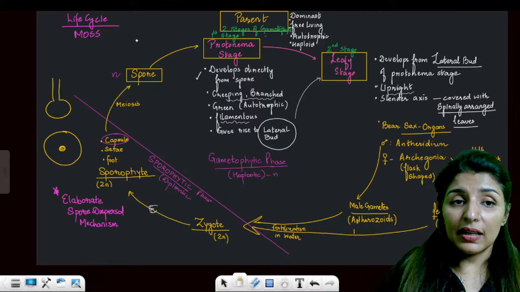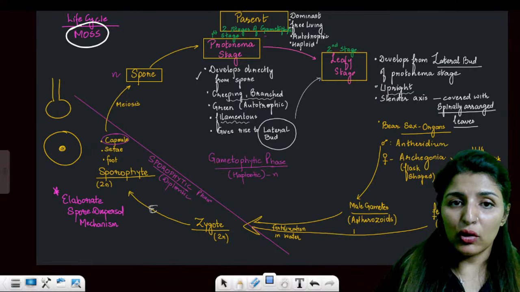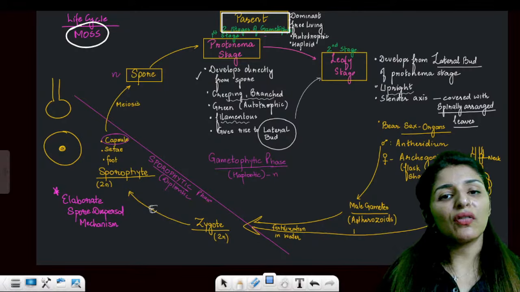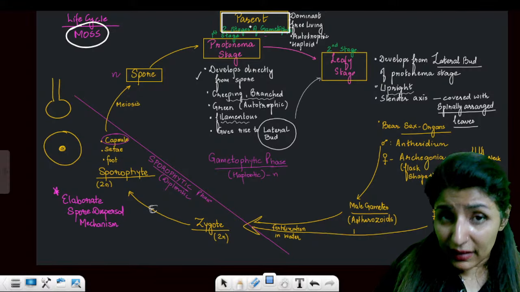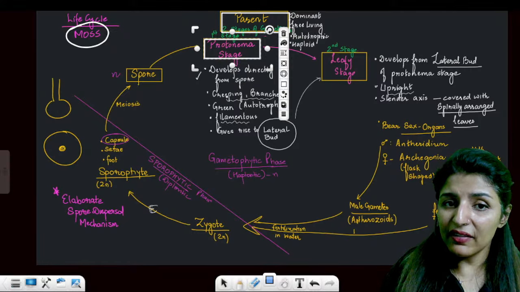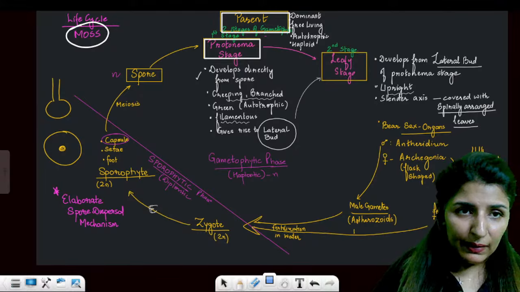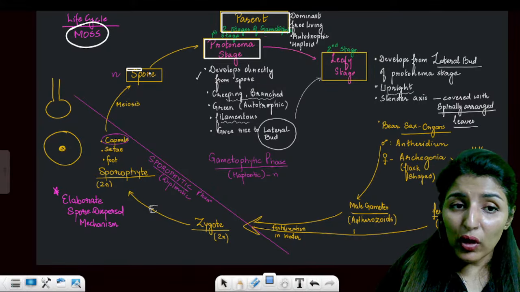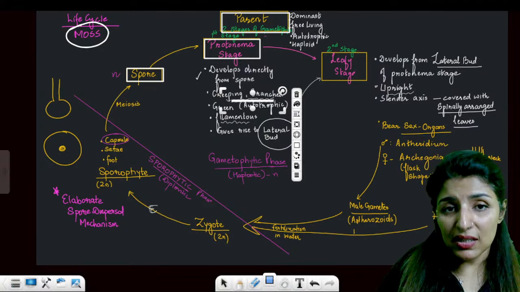So this is the life cycle. Let's first see the life cycle of a moss. So parent, let's again talk about parents. How are parents? Parents are always dominating, they are free living, they are autotrophic, right? They are independent. Clear? Now, what type of body does the parent have? I am talking about moss. So the spore will give rise to the creeping body which is known as protonema stage.